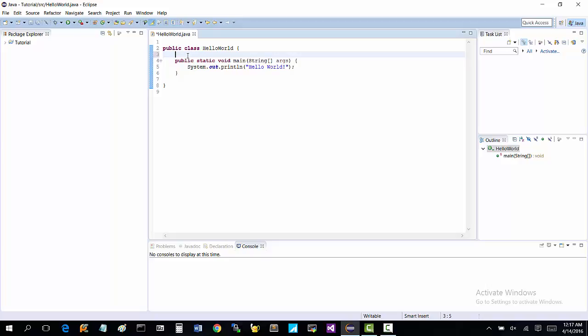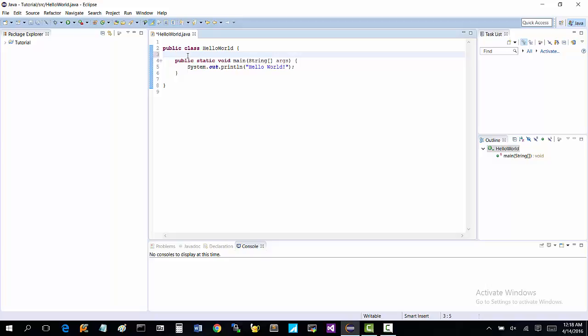But first, one of the things I forgot to discuss in the last one was how to do comments in Java. One of the biggest things in programming is learning that you have to comment your code so that other people, when they read your code, can actually understand your logic. Obviously, right now what we have is not really complicated. Anybody who knows anything about the programming language can understand it, but when we start talking about higher level methods and big calculations, it might get a little confusing. Most of the time, you're going to be working in a group of people, so you want to be very clear, and really good commenting is a clear cut way to do that.